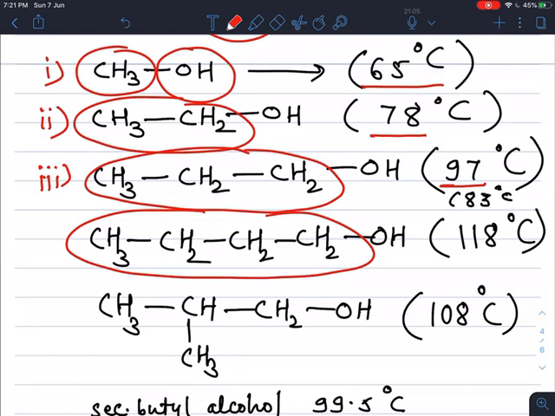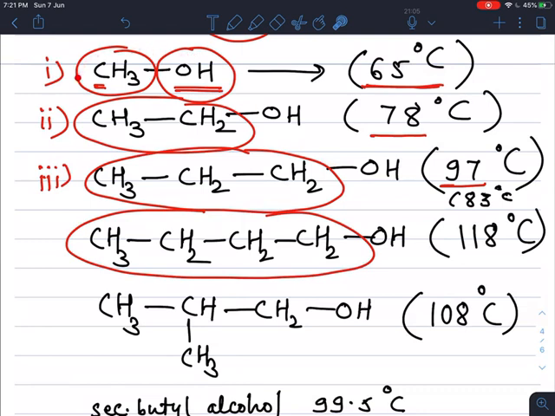The one carbon alkyl group with the OH group has a boiling point of 65 degrees Celsius, but as the length of the alkyl group, that is the molar mass of the alcohol, increases, its boiling point also increases.